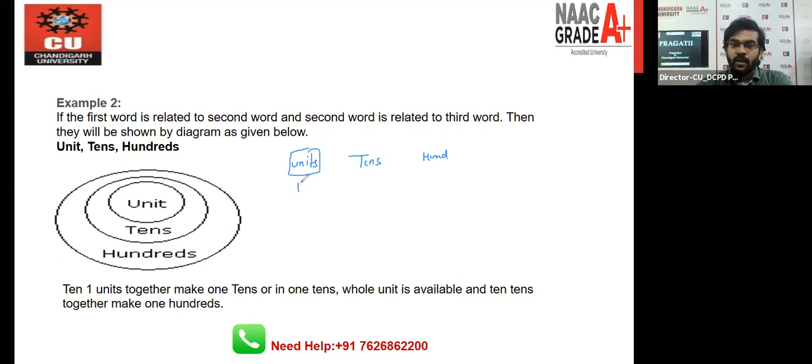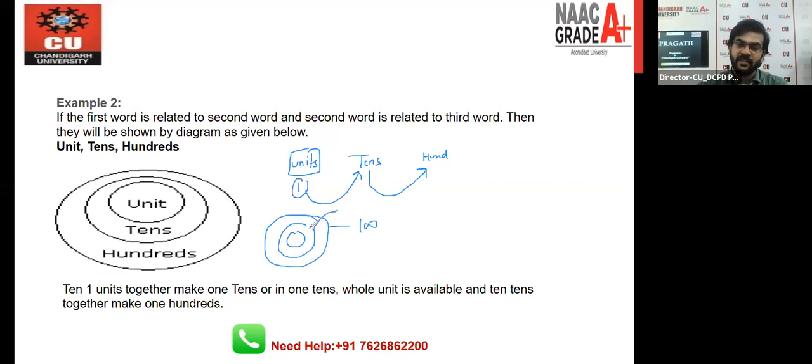If you add one unit ten times, it becomes 10, and if you add 10 ten times, it becomes 100. So here we have circles like this, 1, 2, and 3. The outside circle represents 100, the second peripheral represents 10, and the innermost peripheral represents 1.